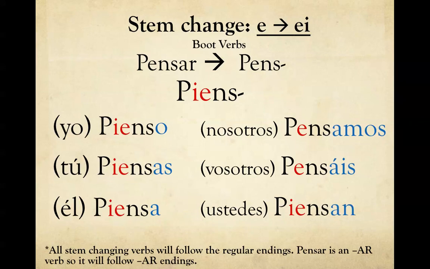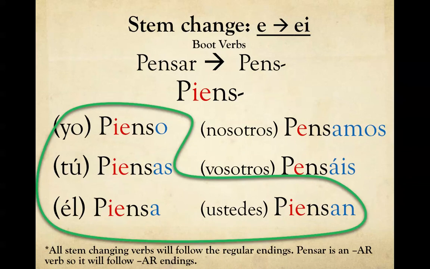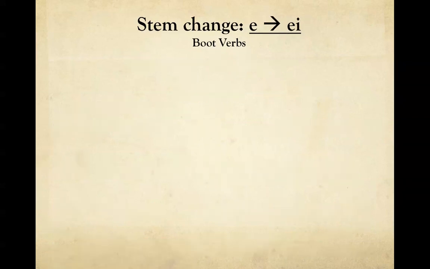Okay, so this is where we are going to get the boot verbs. If we draw a nice little line around the verbs that actually stem change, we sort of draw the picture of a boot. The two top ones are the ones that are left out. They are not stem changing. For whatever reason, they follow the regular AR form, okay? And the rest actually stem change, okay? So take a look, fill this out on your worksheet. If you need to take a moment and pause to do this, go ahead and do so.